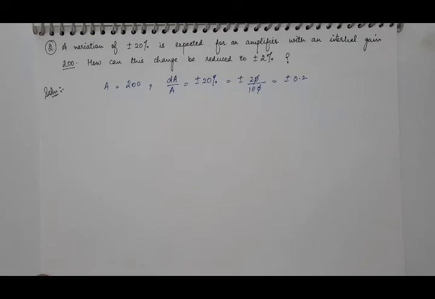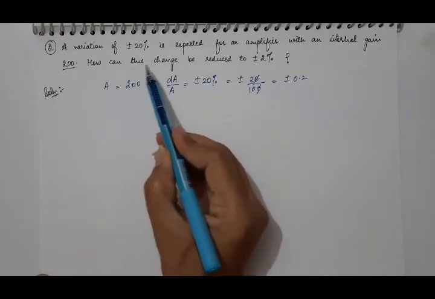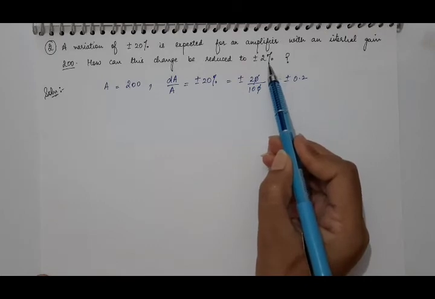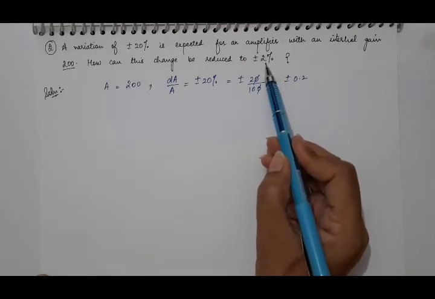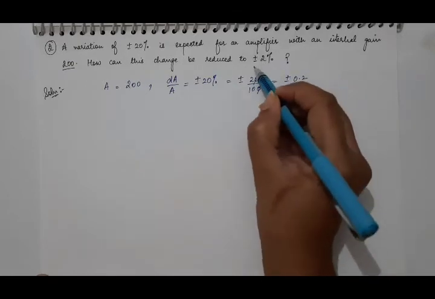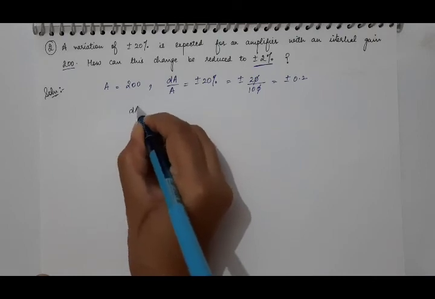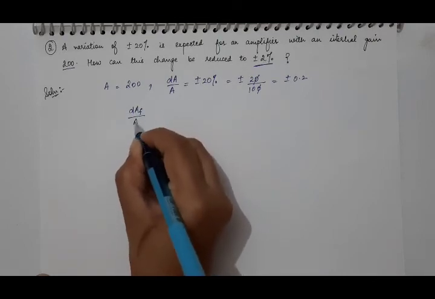Then what is given? How can this change be reduced to plus minus 2%? We know that the fractional change in gain is reduced only on applying negative feedback. It means this plus minus 2% is the fractional change in closed loop gain.